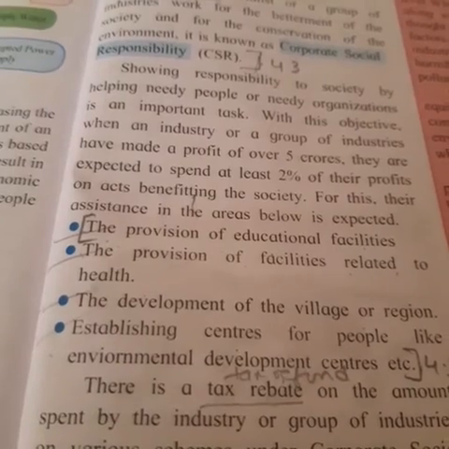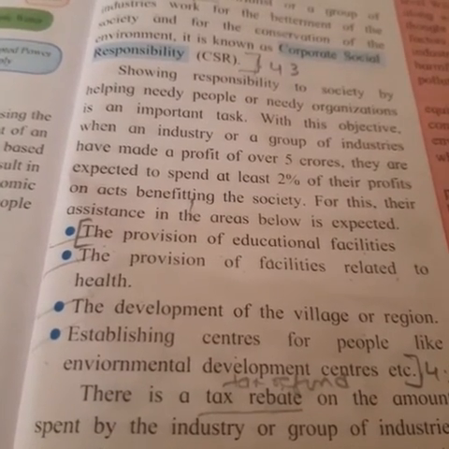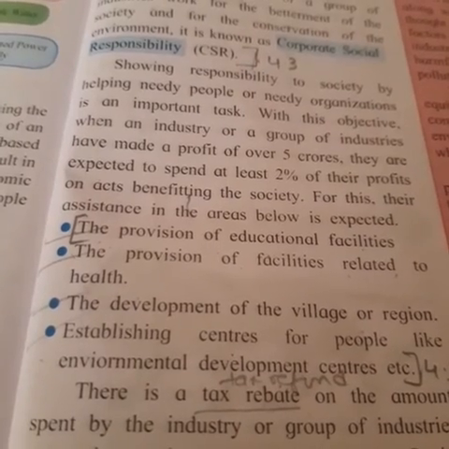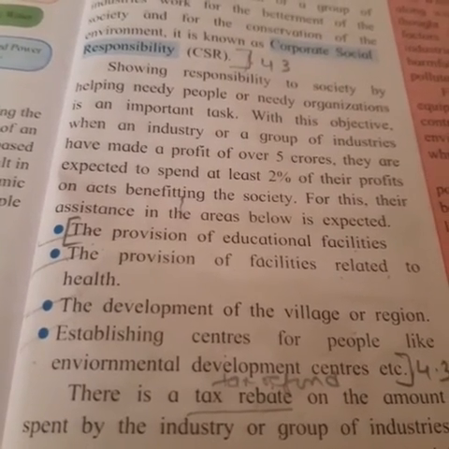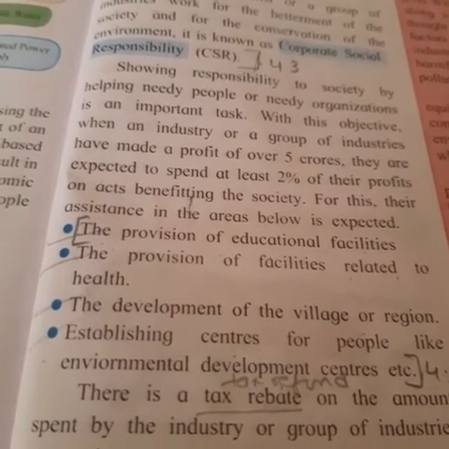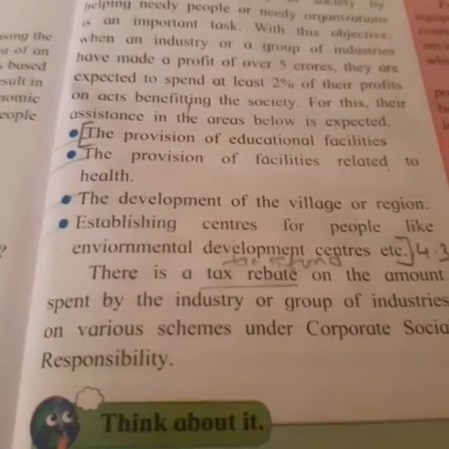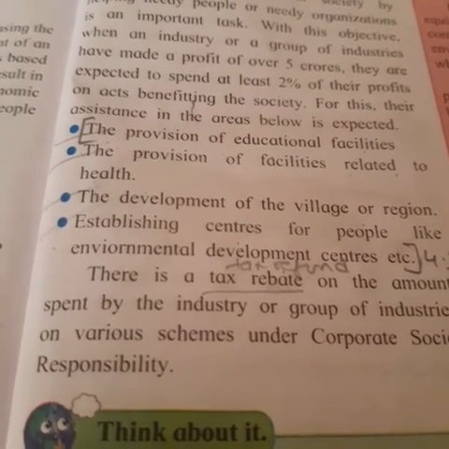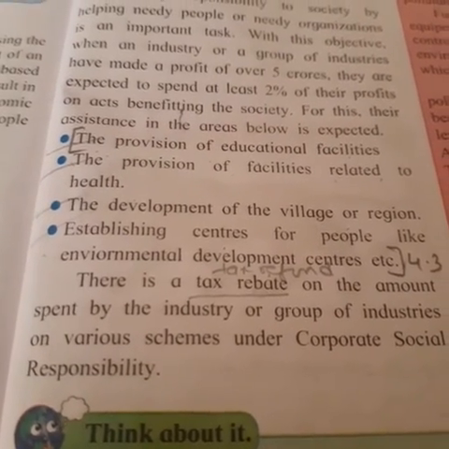So there is provision for educational facilities, also for health, and a tax rebate on the amount spent by the industries. So these are all the various schemes for corporate social responsibility.